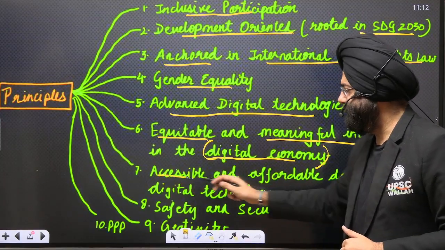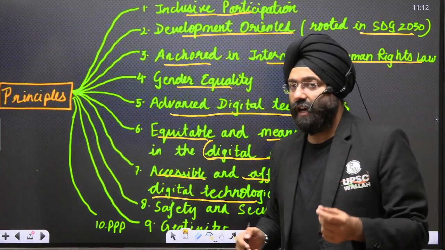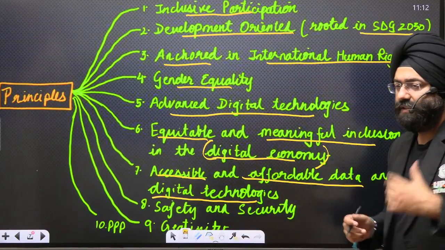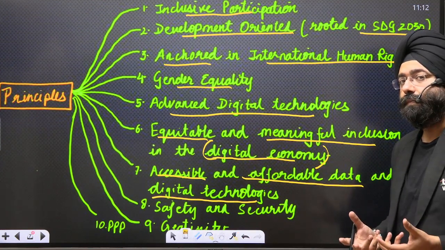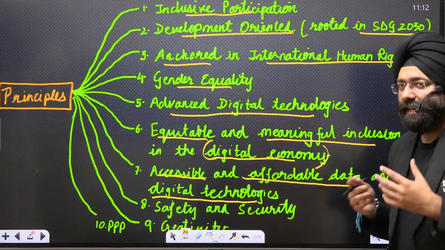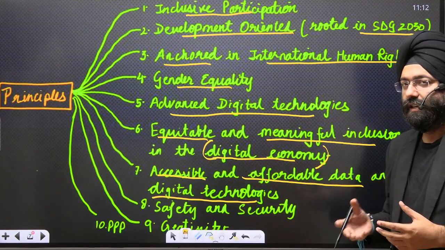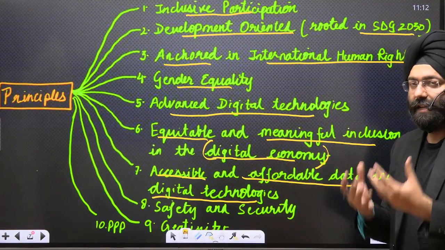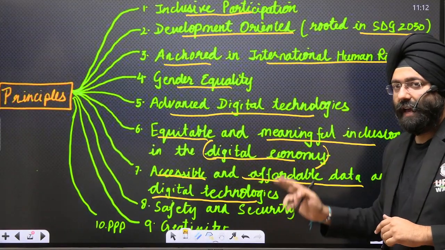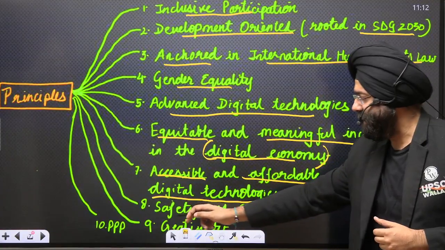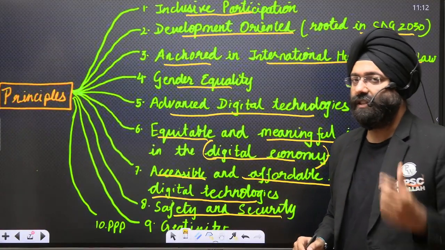Next, accessible and affordable data and digital technology. That means if they are not accessible, that means in certain regions you do not have access to that. Or on the other hand, if it is not affordable, then what will happen? It is again out of reach, and the principle that lies in the inclusion will automatically not be adhered to and people would be excluded. So what is important? Accessibility and affordability. Next is safety and security. Again important because I talked about privacy and cyber security dimensions.